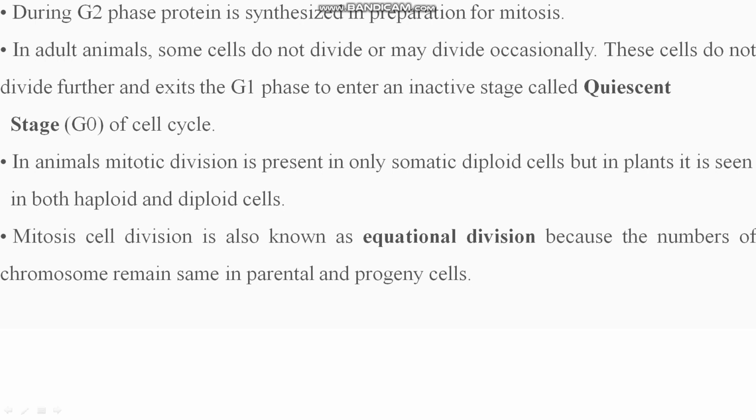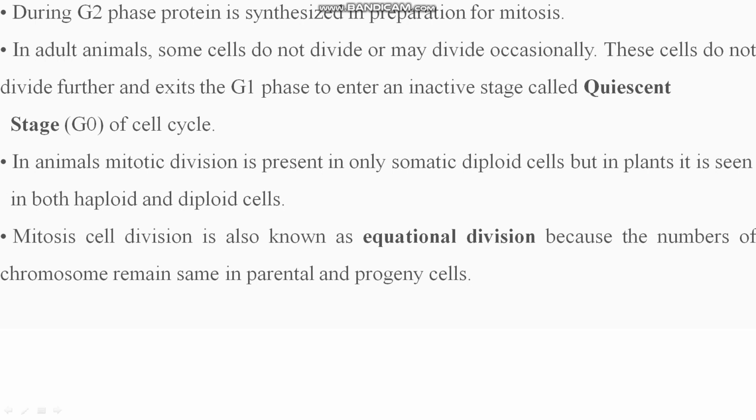So in animals, mitotic division is present only in somatic diploid cells, but in plants it is seen in both haploid and diploid cells. Remember students, in mitosis division, chromosome numbers are the same in the daughter cells as present in the parent cells.